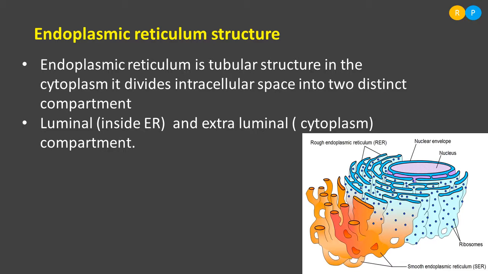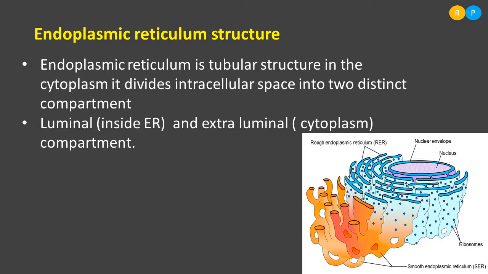Inside the pipe we have a hollow region, that is nothing but the luminal region. Clear? And the extraluminal is nothing but the water present outside the water pipe. That is the extraluminal region.